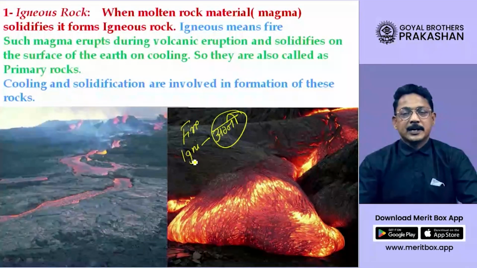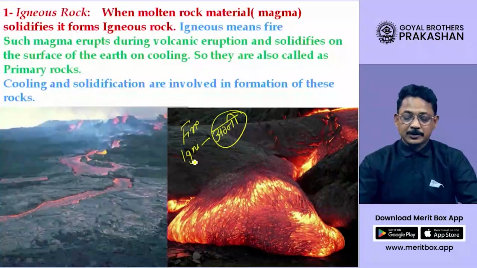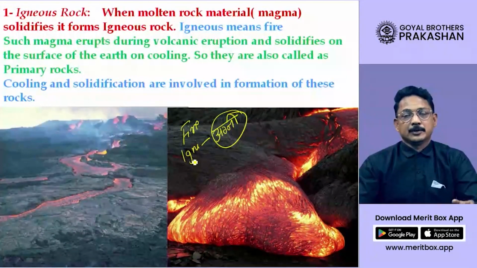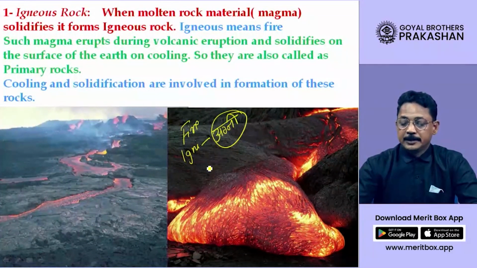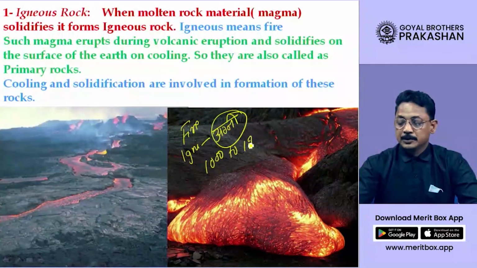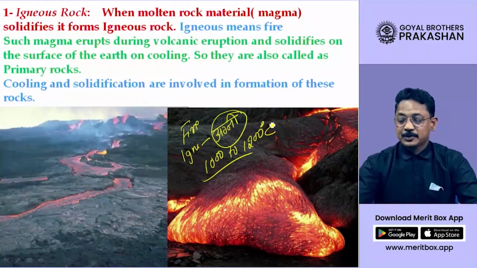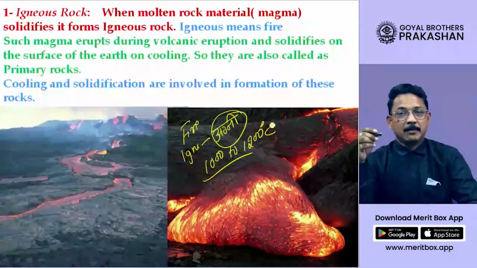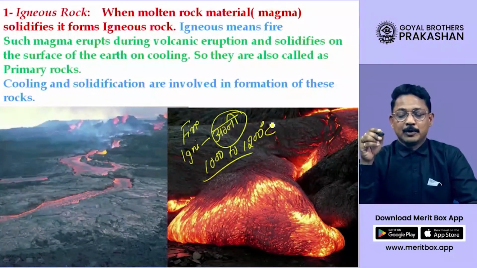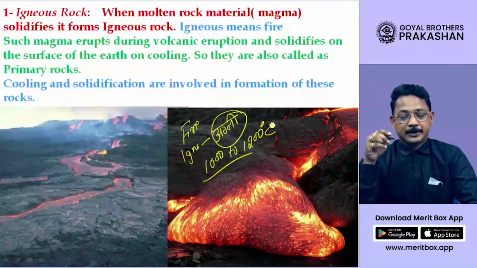So these rocks are called igneous rocks because they are formed because of the hot, extremely hot lava, the temperature of which is about 1000 to 1200 degrees Celsius. That lava cools down, super hot, fiery lava cools down to form the rock called igneous rocks, dear student.